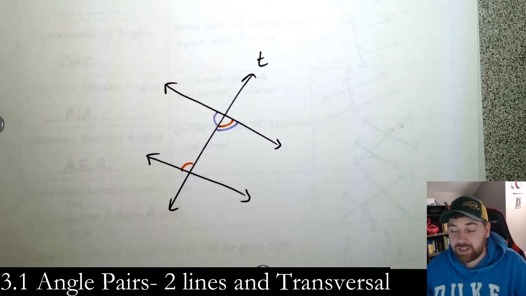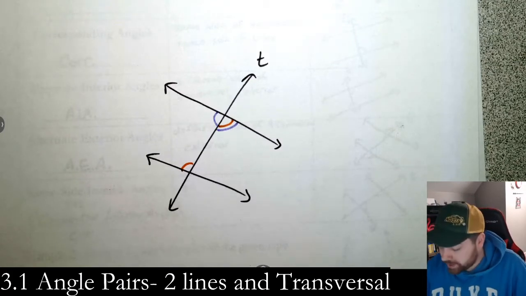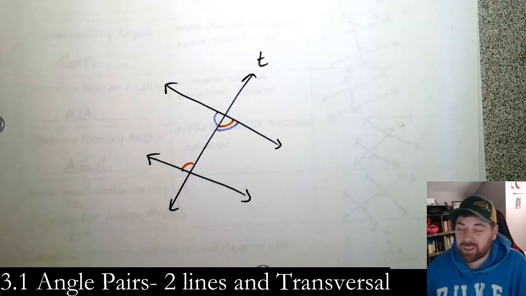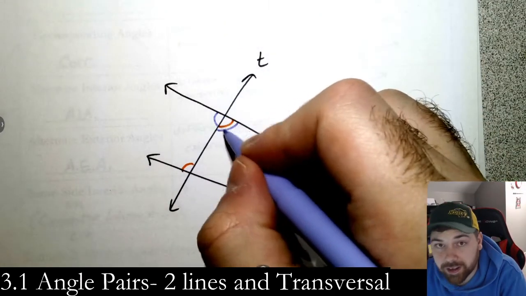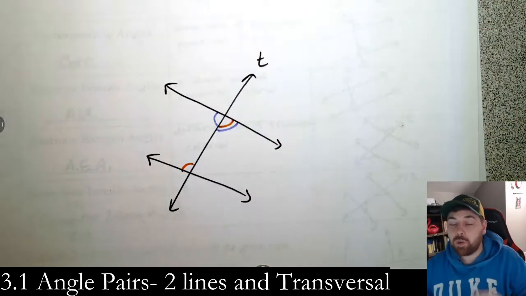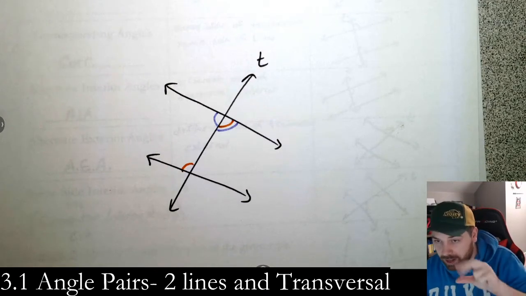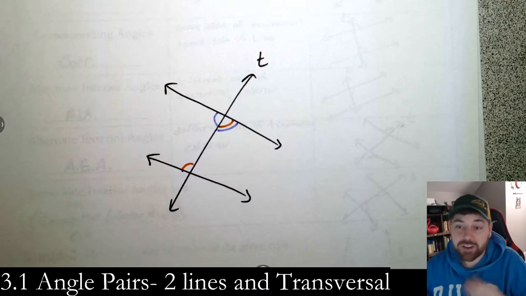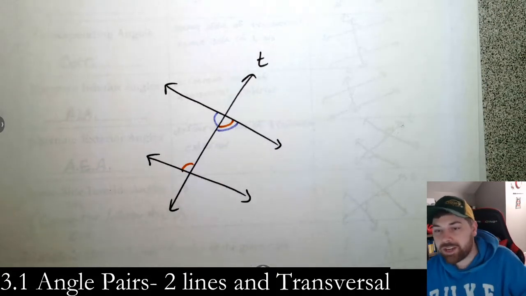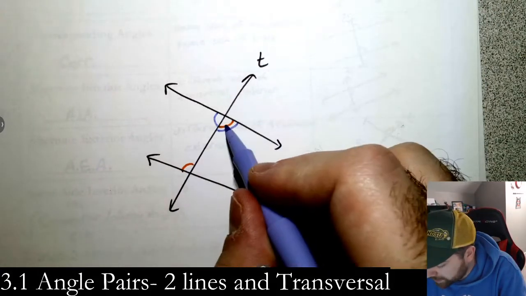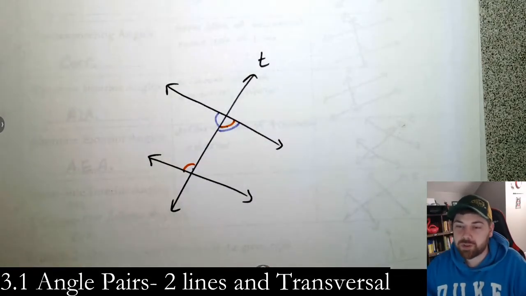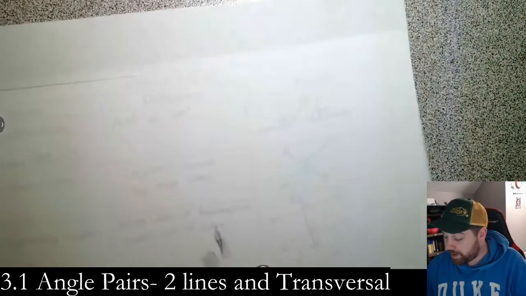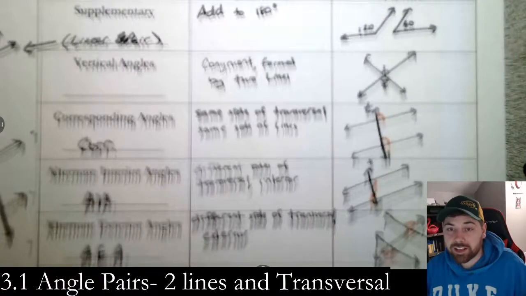So here's the reason. If it already has a name, which these two do, then that's not going to work, right? You're not going to name the same thing twice. So in this case, these would be a linear pair. And so I'm not going to say, well, they're on the interior on different sides of the transversal, and they're not a linear pair. Just don't rename it. So it always has to be here and here, not here and here, if that makes sense, okay? Don't name the same angle pair twice, all right? But we have 6 different sets of angle pairs here.